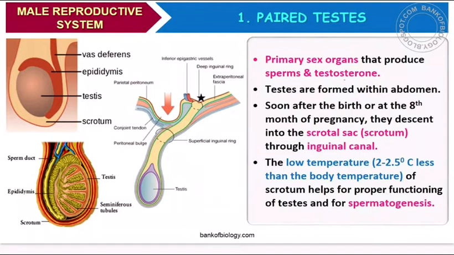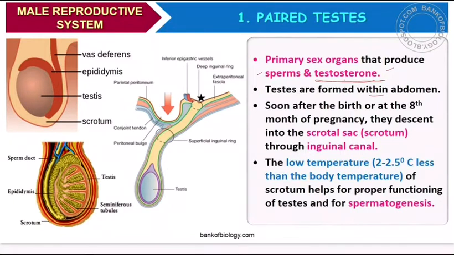As we can see here, the primary sex organs produce sperms and testosterone. The testes are the primary male gonads. Each cell present in the testis will undergo meiosis and produce sperms, and for this the male sex hormone called testosterone is responsible.